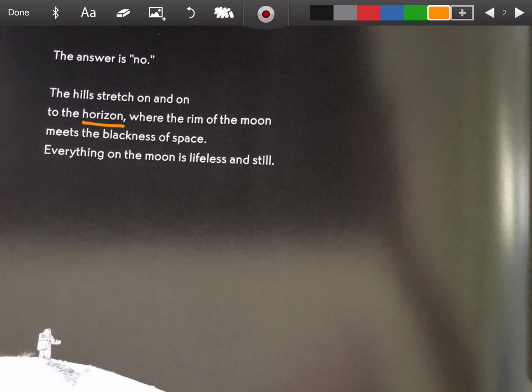Now that's kind of hard. So a horizon is like a line that you look over, like at the ocean, and you can't tell necessarily where it ends. Okay, let's look at the next page. So a horizon is like a line, like the ocean and the sunset and how it meets. It's where everything kind of blurs out and you can't see the very end of it.